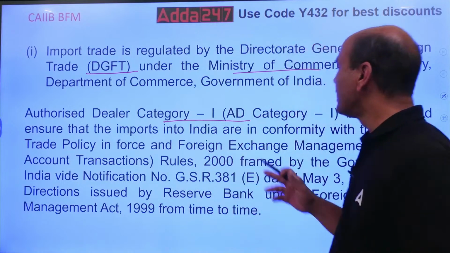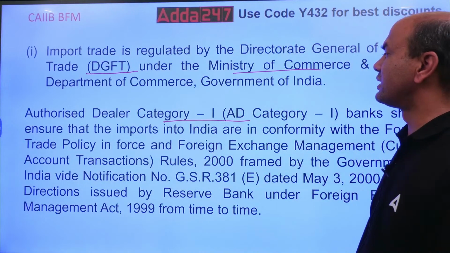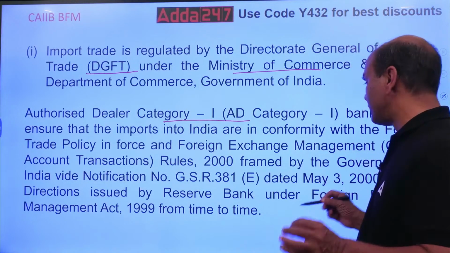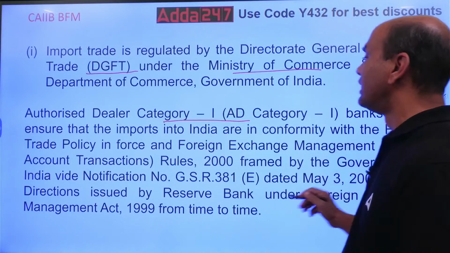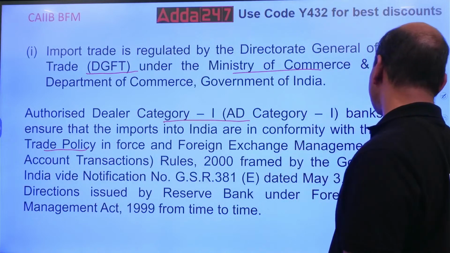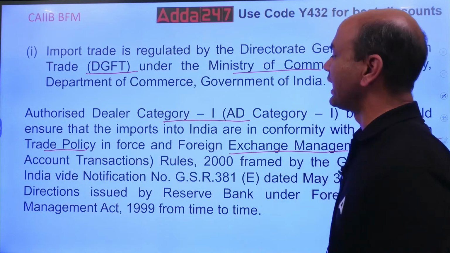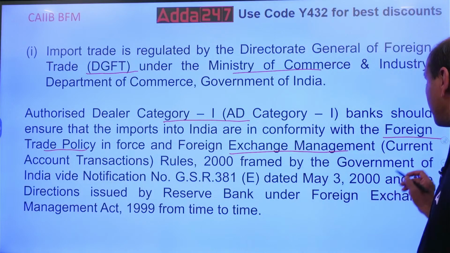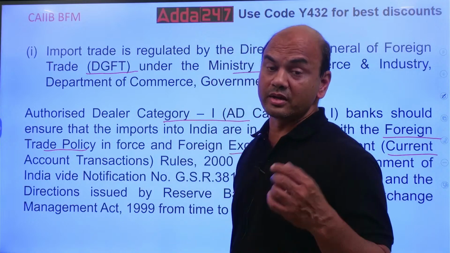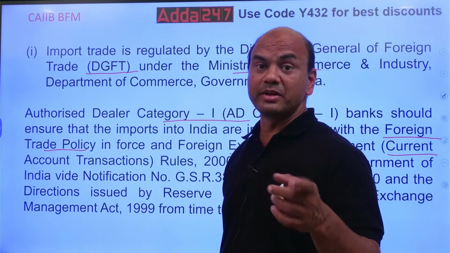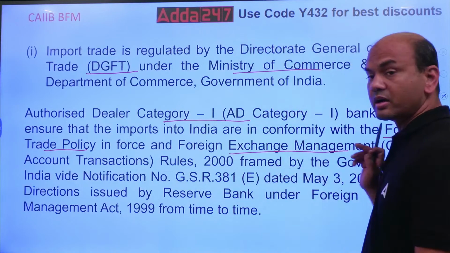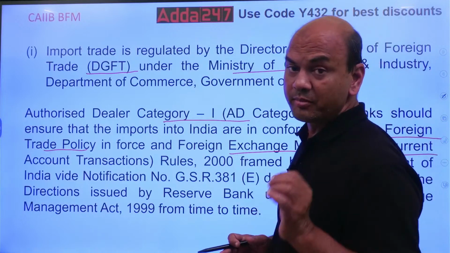So AD Cat 1 bank should ensure that the imports of India are in conformity with, kindly note the names now, number 1, the foreign trade policy. Second, FEMA, Foreign Exchange Management Act, current account transactions. Current means we are talking of balance of payment and balance of trade. So here we are talking of current account transactions: import, export, balance of trade.